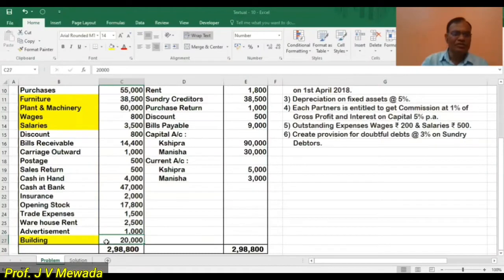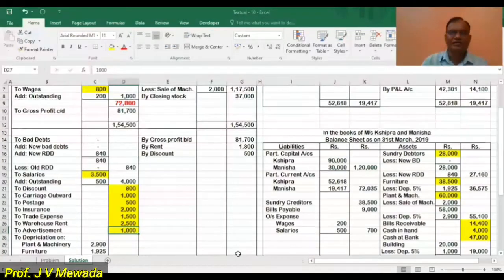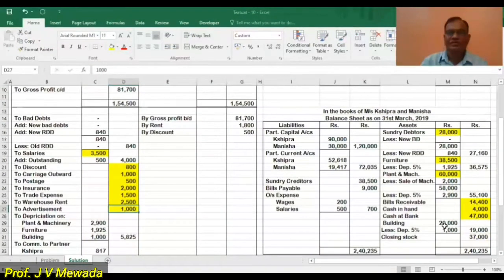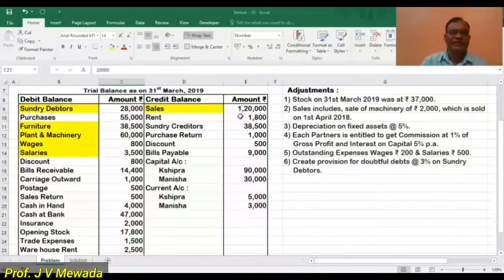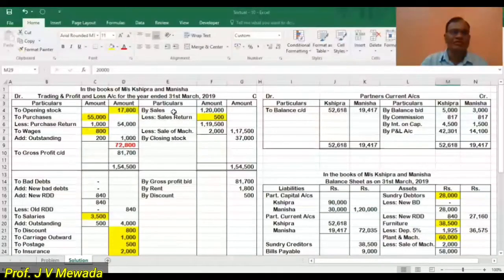Building 20,000. So building is our asset. So on the asset side, we will show building 20,000 in the inner column. Now we have completed the debit side. Now we'll see the credit side. Sales is 1,20,000. So sales in the trading account 1,20,000 on the credit side.